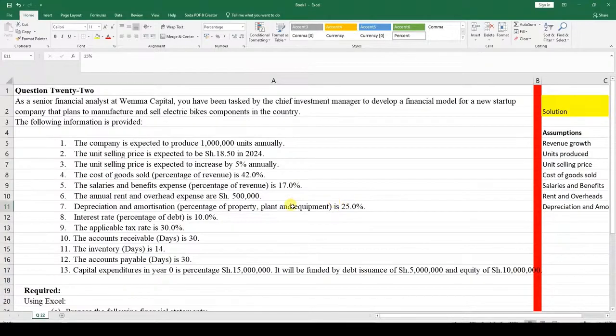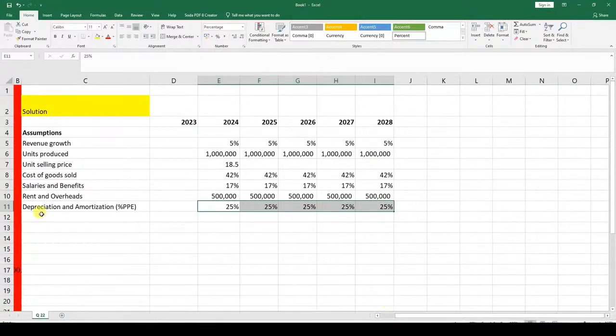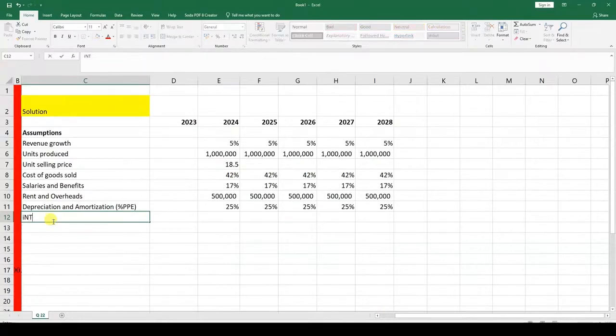So next, item number 8, the interest rate as a percentage of debt is 10%. Interest. Pardon my spelling.